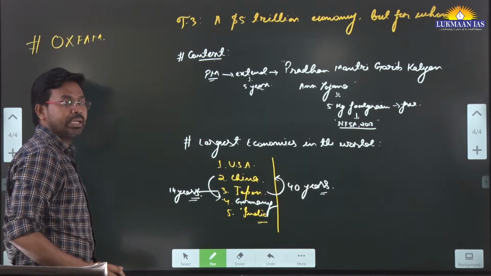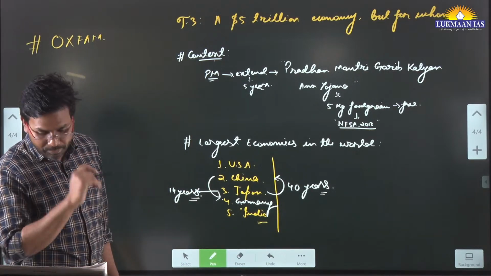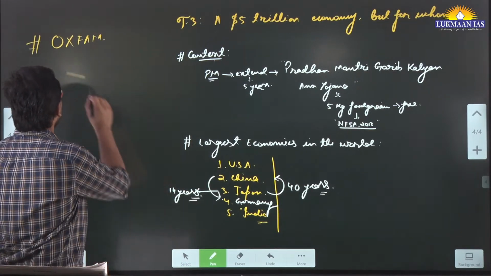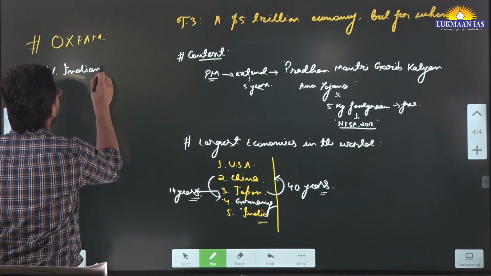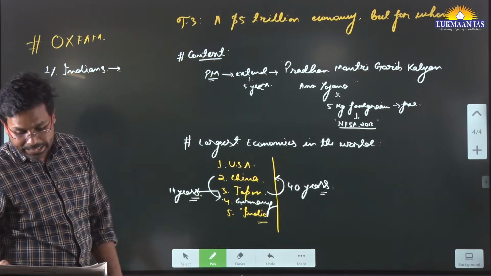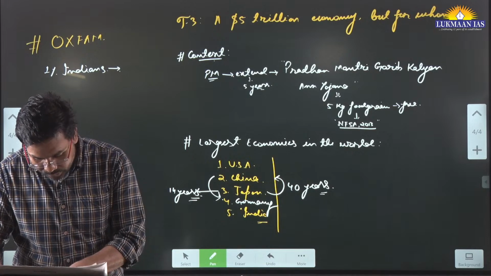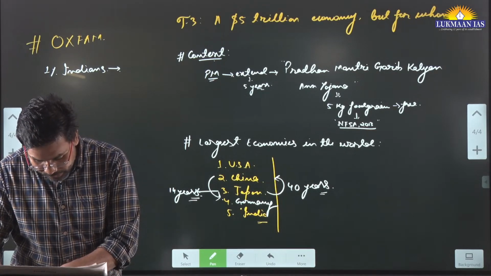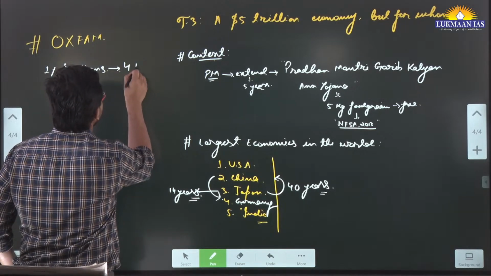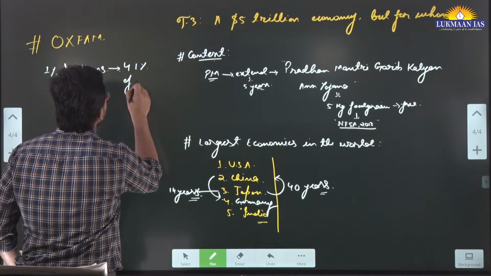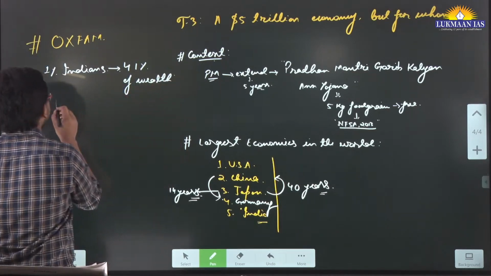That report talks about income disparities in different countries. So according to Oxfam, related to India, 1% of Indians, this data is very important, 1% of the Indian population owned about 41% of the nation's wealth. 41% of the wealth of the country is with 1% of Indians.